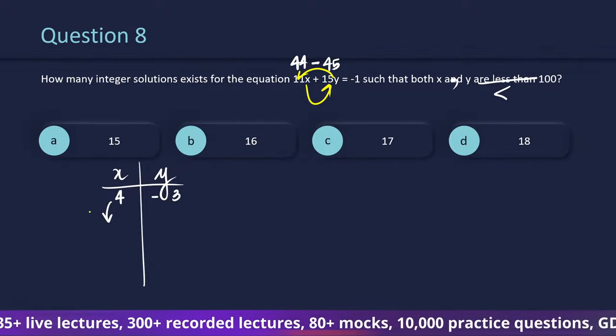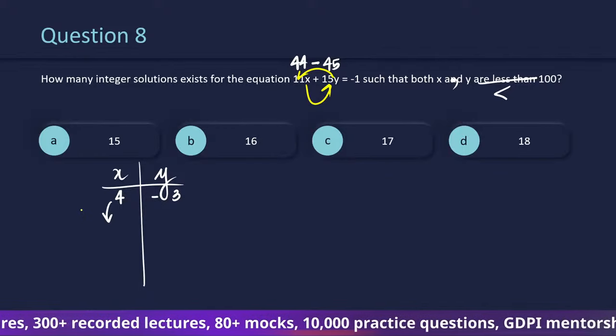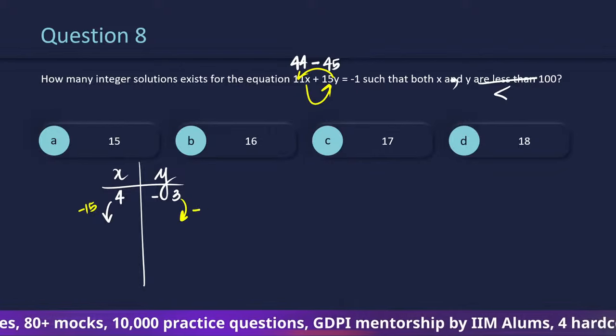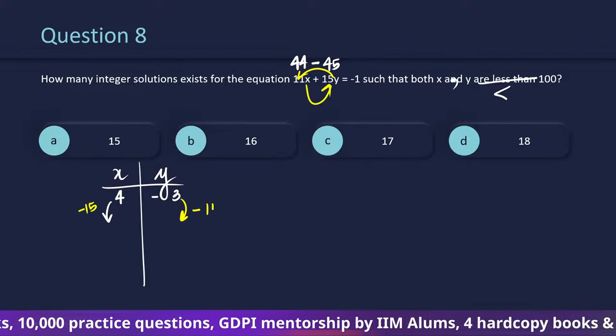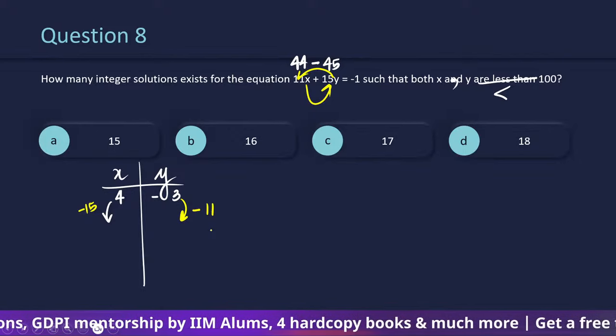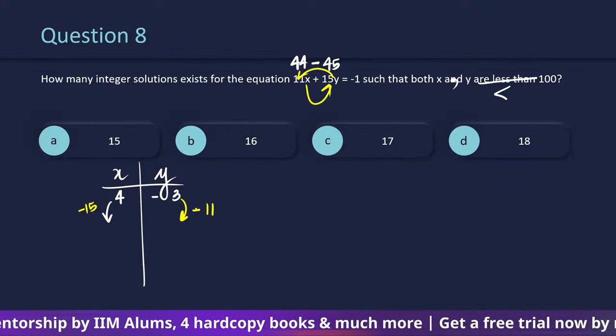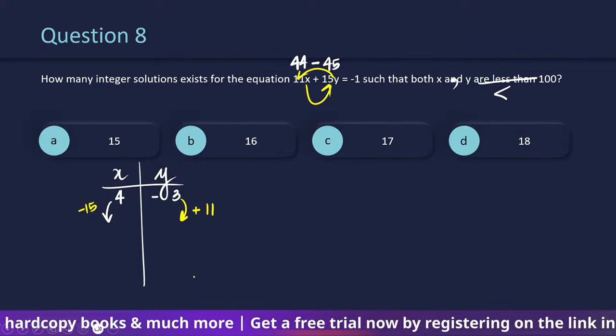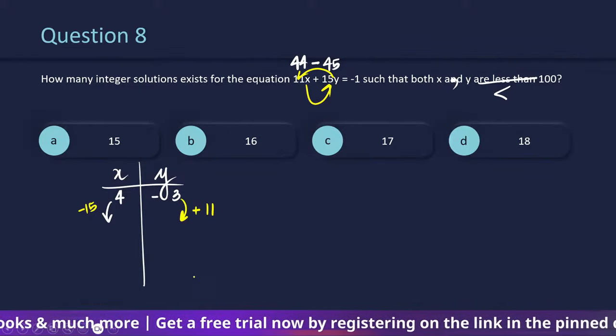So x will decrease by 15 and y will decrease by 11. Decrease will become increase, because I want it to be consistent.